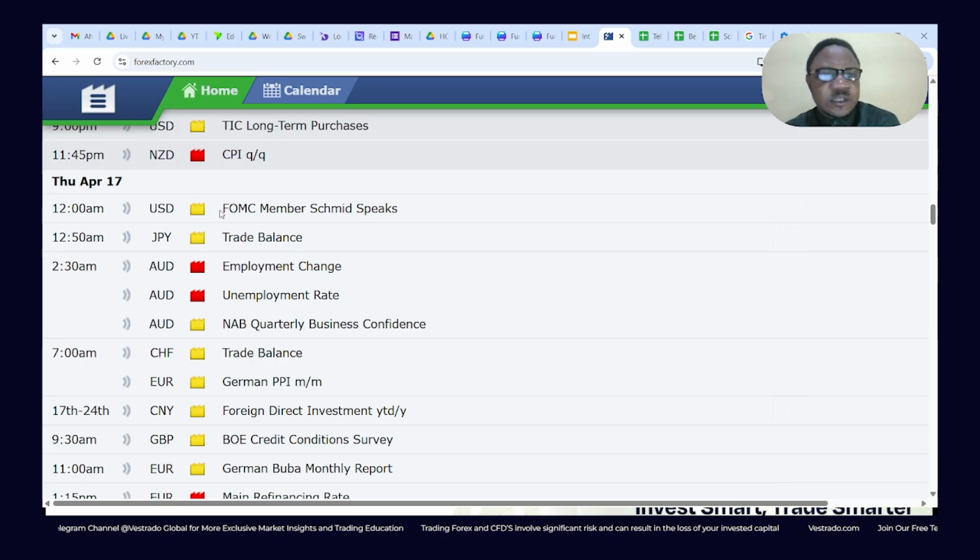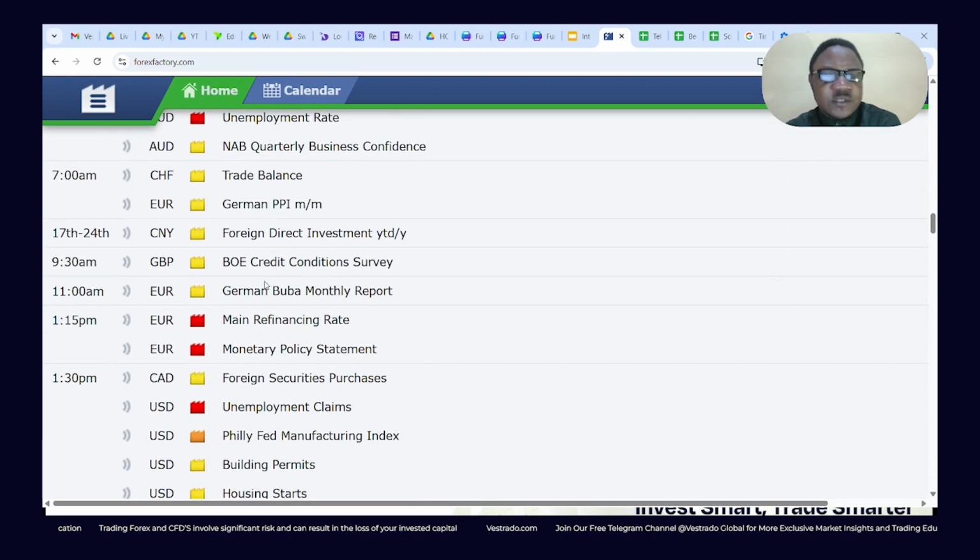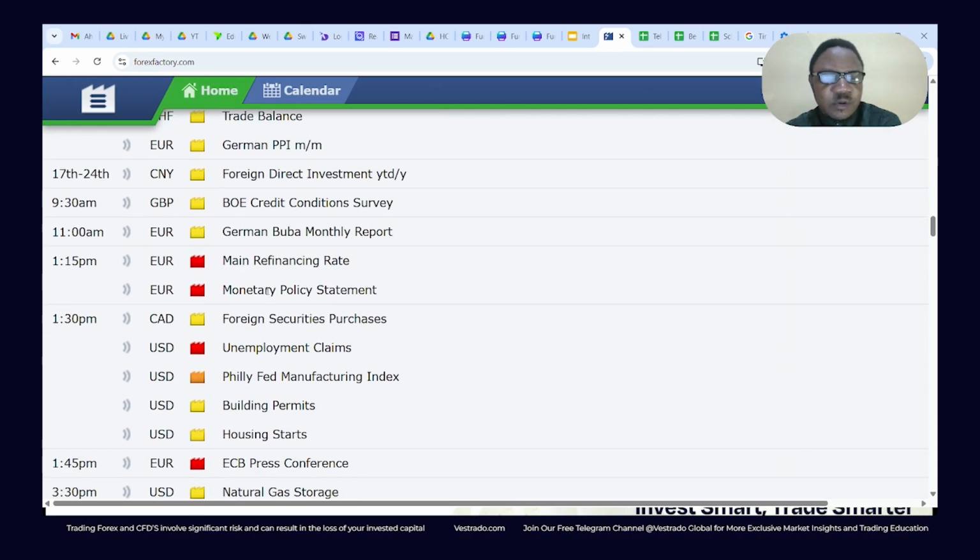Hence, the NZD, the Kiwi CPI data on Wednesday is very important. The jobs data as to how the small and medium, or rather even the large scale enterprises are interpreting the interest rate cut, and perhaps they're employing more people. All right, that data is very, very significant for the market on Thursday. Be on the lookout. And of course, the big guy, the monetary policy statement from Europe, the main refinancing rate. Be on the lookout for that.